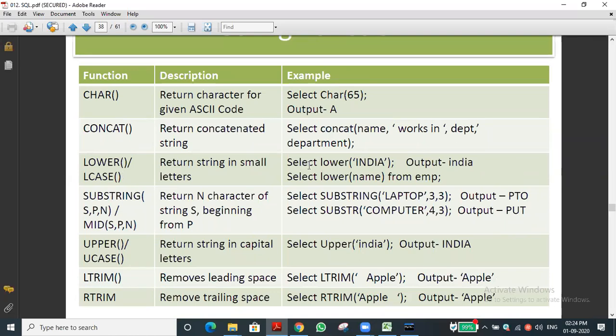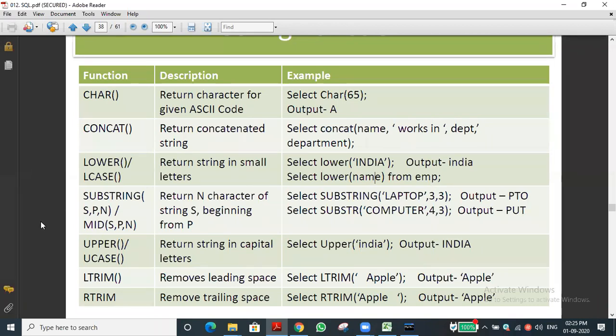You can see this. Select lower of name. Name means, here what is the name? The meaning of name is field name. Field name, that is a column name in the table, I'm saying. You can see, select lower of, it is a function. We are passing the field name as the argument in the function lower of, then field name from emp table. So in the emp table, the field name is there, no? All the names will be converted into lowercase for viewing purposes alone. It won't originally change it. For viewing, it will change into uppercase or lowercase based on our queries.